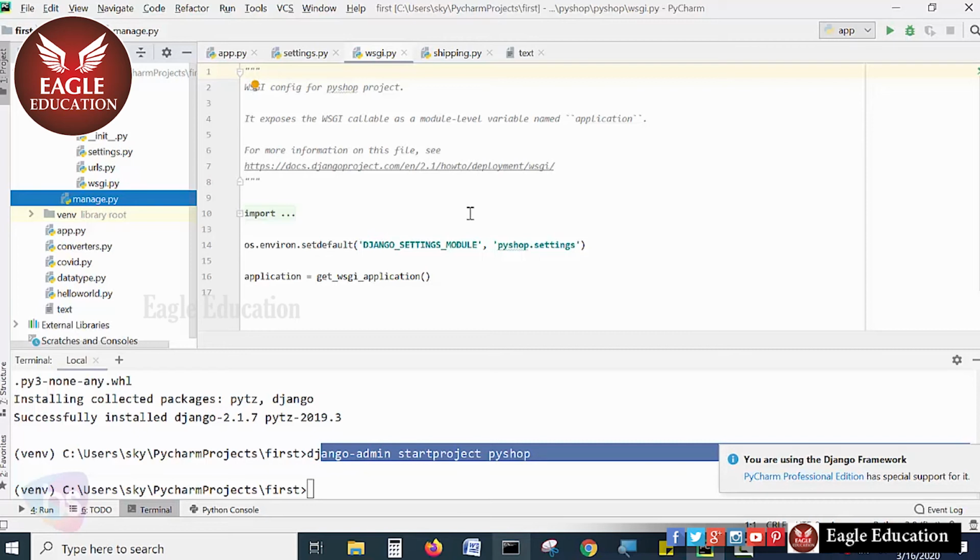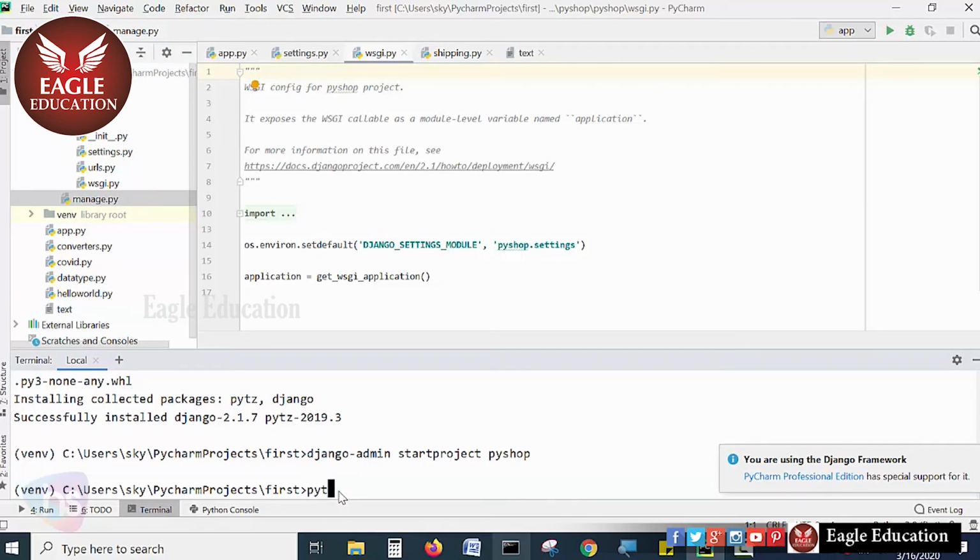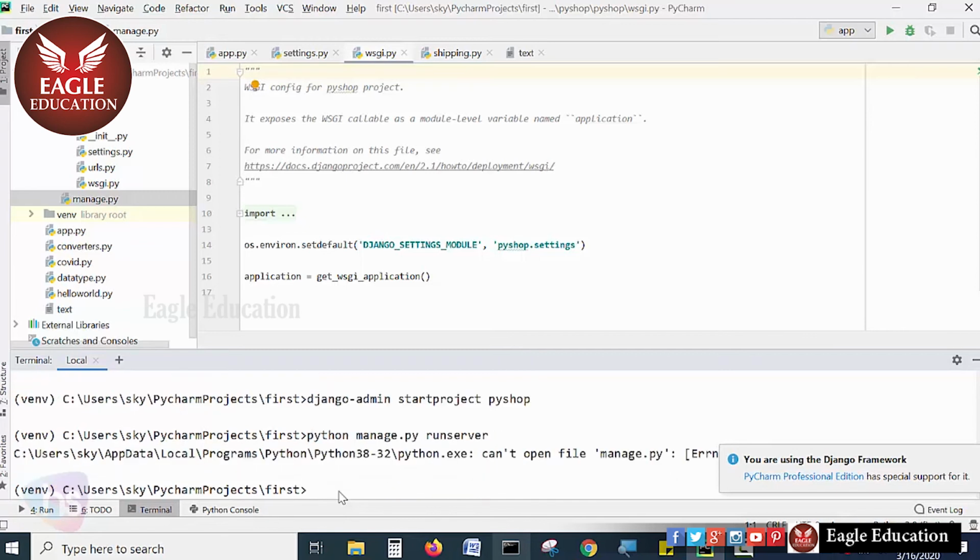If I want to start my Django framework application server, I'll hit a command in the terminal. You have to be here at the terminal. Now simply hit python manage.py runserver. The single keyword, space, runserver. Hit enter.